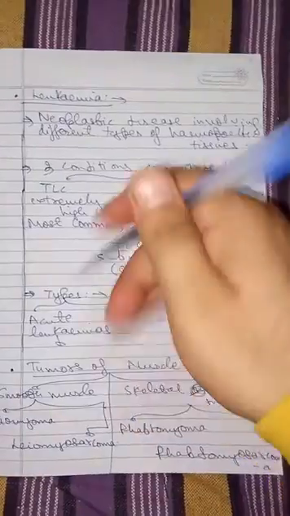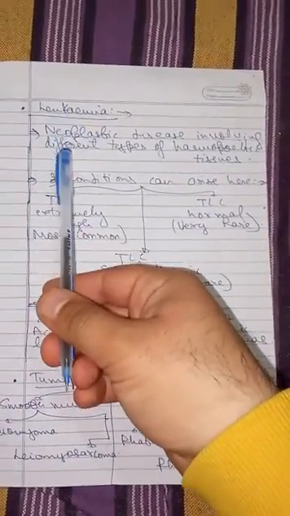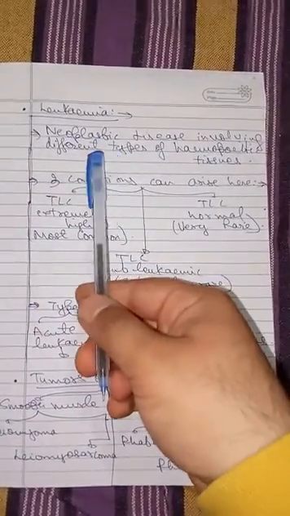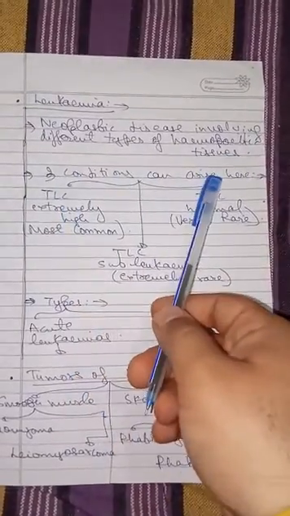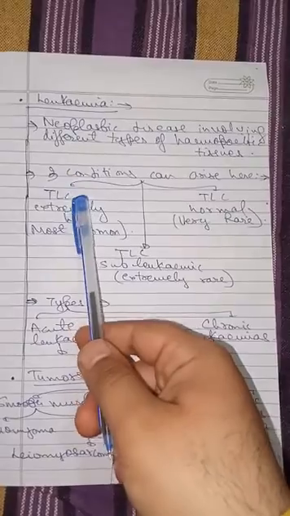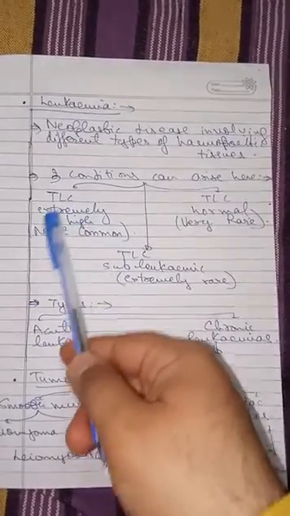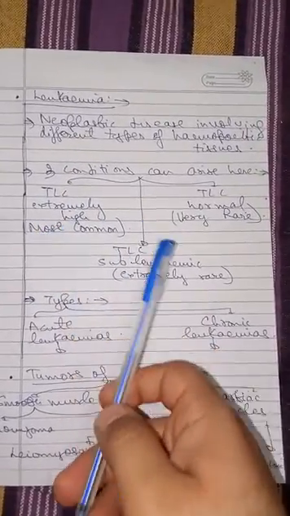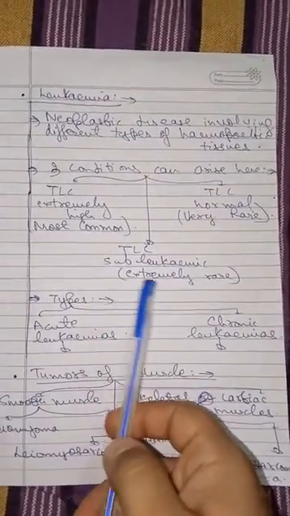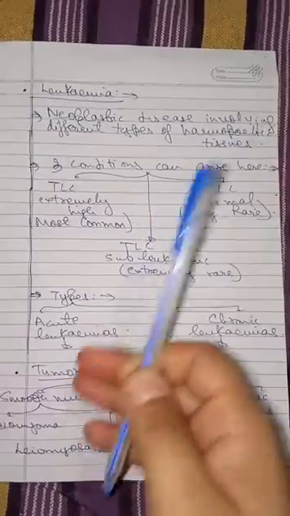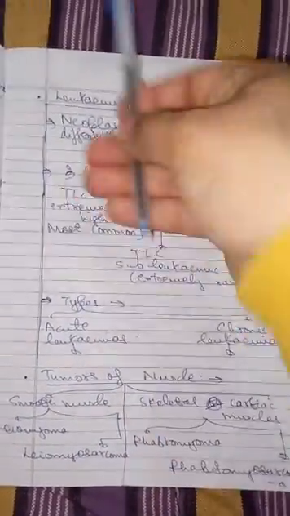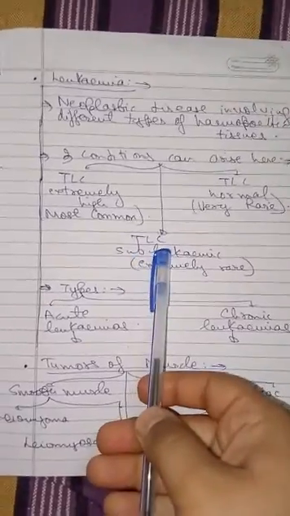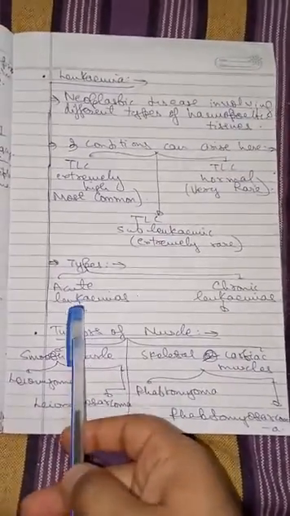Now this page is important: leukemia. Leukemia is a neoplastic disease involving different types of hemopoietic tissues. Three conditions can arise here. TLC, that is total leukocyte count, is extremely high, which is the most common case in leukemia. It can be normal, which is rare, but an extremely rare case is that the count is extremely low, subleukemic, that is the RBC, WBC count is very low in leukemia also. Leukemia is of two types: acute and chronic.